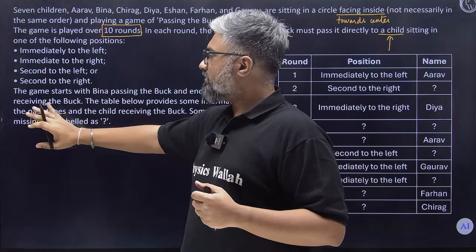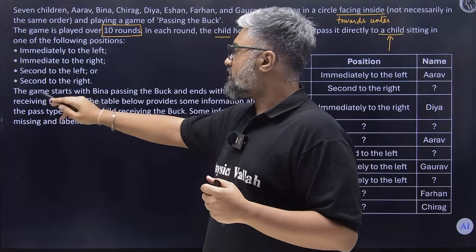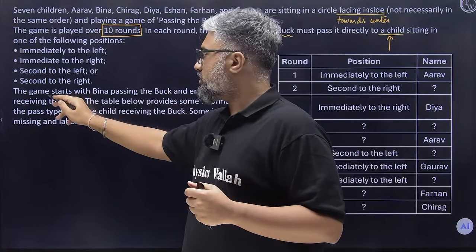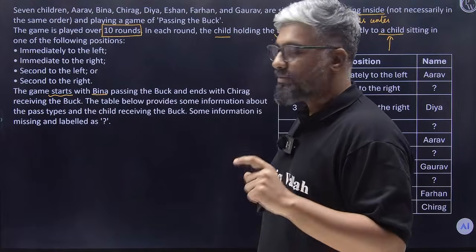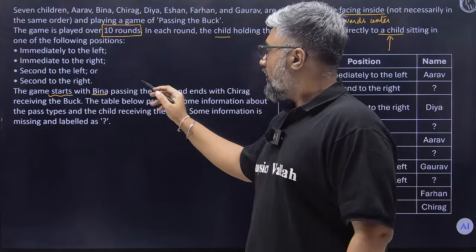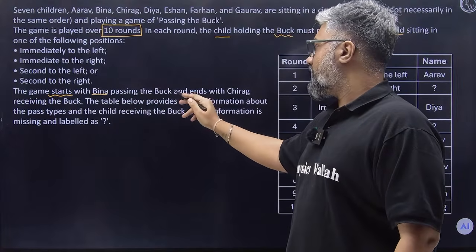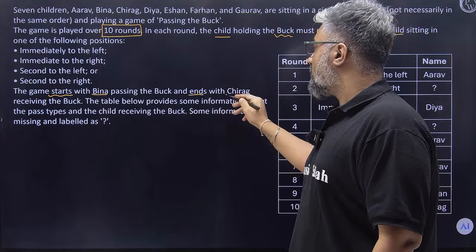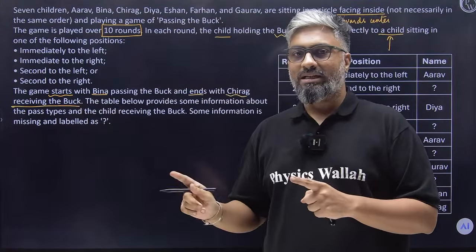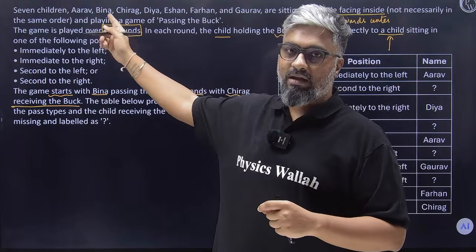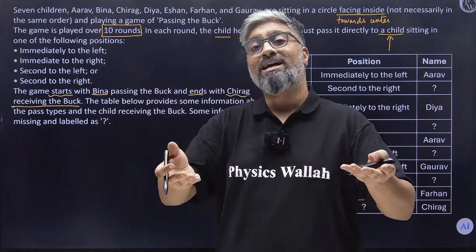Now they've given us some instructions. The game starts with Bina, passing the buck, and ends with Chirag receiving the buck. So in the 10th round, Chirag is on the receiving end of it.